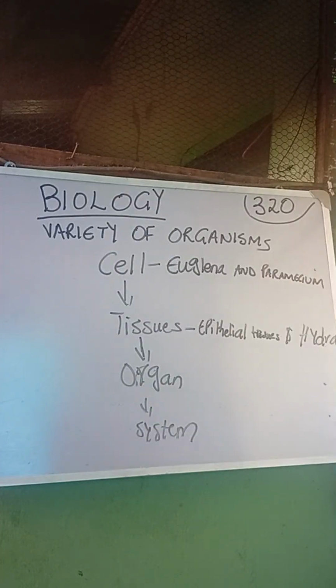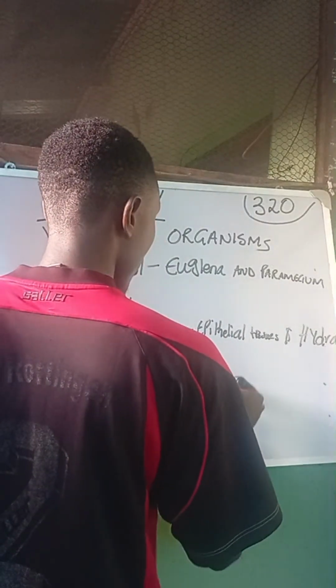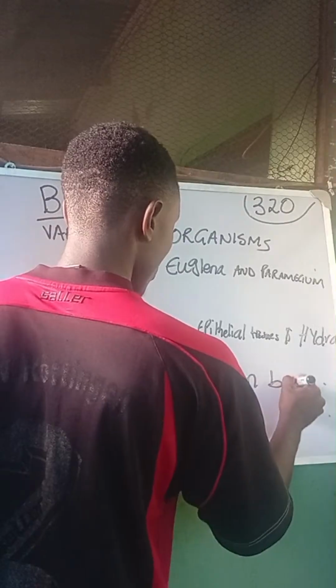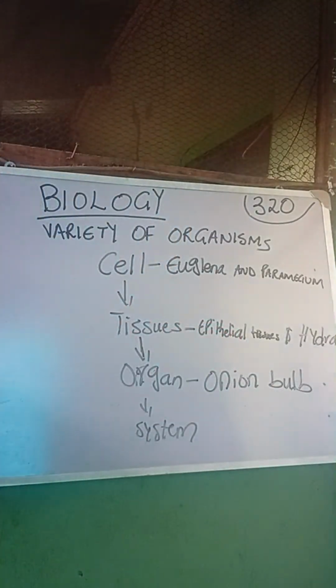We also know that the coming together of two or more tissues performing the same or similar function will give us what we call the word organ, right? So examples of organs: we have our heart, the kidney, the liver, and a popular example when it comes to biology, JAMB, so that you will not say you didn't see it, is also the onion bulb. The onion bulb is also an example of an organ.